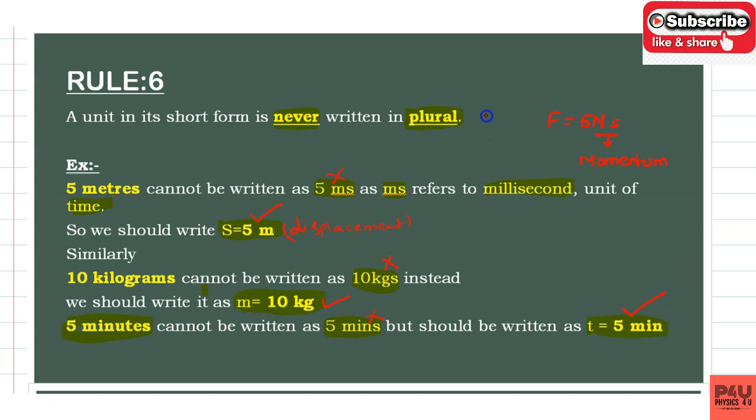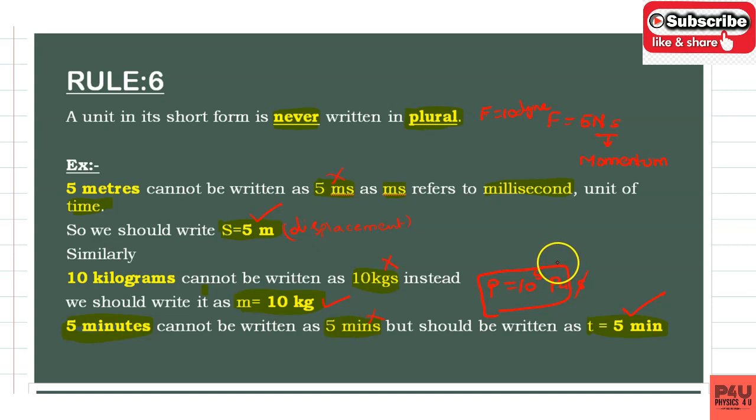Similarly, force is equal to 10 dyne. You should not use dynes. So like this, so many you can take. Suppose pressure is equal to 10 power 5 pascals, means you should not add s like this. It is 10 power 5 pascal. That's it. So these are some of the examples, and so many. Amperes, you should not add s.